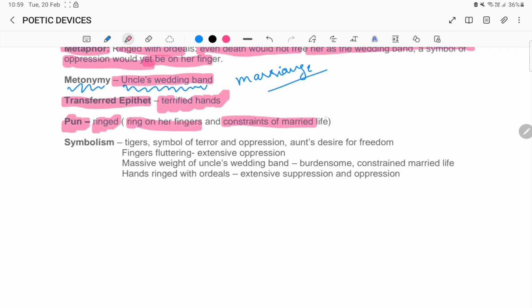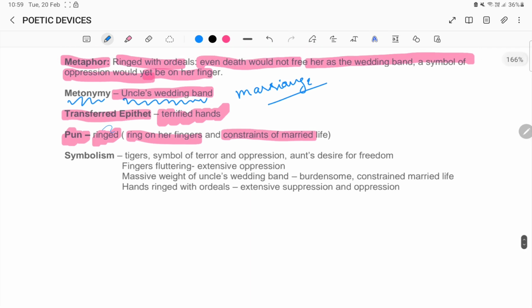Here, pun is basically when you want to emphasize more meanings of the phrase. So, here, ringed is, of course, the ring on her fingers, the wedding ring, and the constraints of her married life, meaning the oppression and that she's pulled down by the weight of that wedding ring, the limitations that have been set on her, and that she's bound, she's ringed, so that married life constraints.